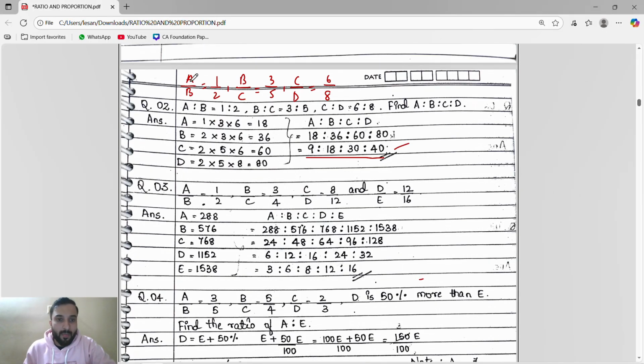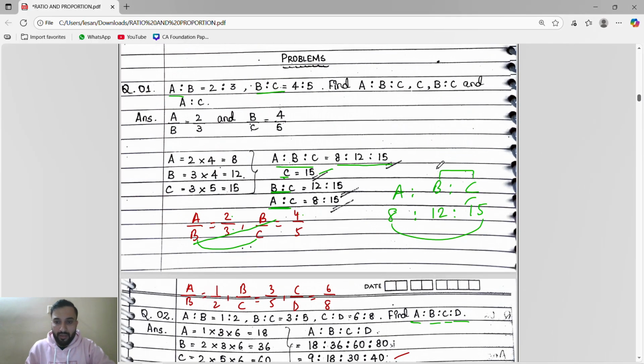Next is this. A by B, B by C, C by D are given. Let's find A, B, C, D, because if you find the value of A, B, C, D, you will be able to find any value. Like here, we find the value of B is to C, which is 12 is to 15. A is to C means 8 is to 15. 12 is to 15 we can simplify: 4 times 3 is 12, 5 times 3 is 15, means 4 is to 5. Based upon the options.